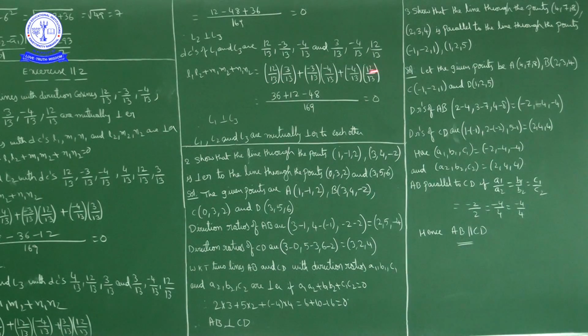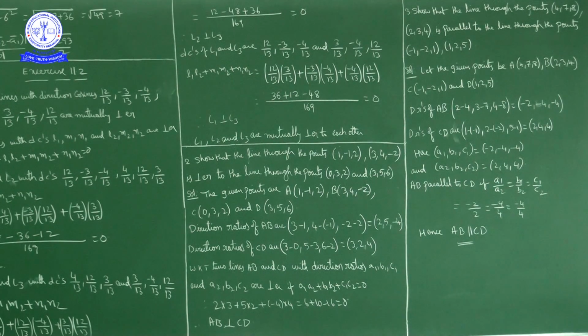So the denominator is 169. The numerator: 12 into 3 is 36, minus 3 into minus 4 is plus 12, minus 4 into 12 is minus 48. So 36 plus 12 is 48, minus 48 is 0, and 0 by 169 is 0. So L1 is perpendicular to L3. So here we have L1 perpendicular to L2, L2 perpendicular to L3, L3 perpendicular to L1. So L1, L2, L3 are mutually perpendicular to each other.